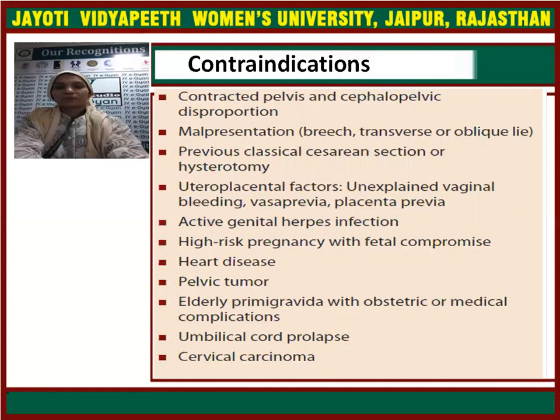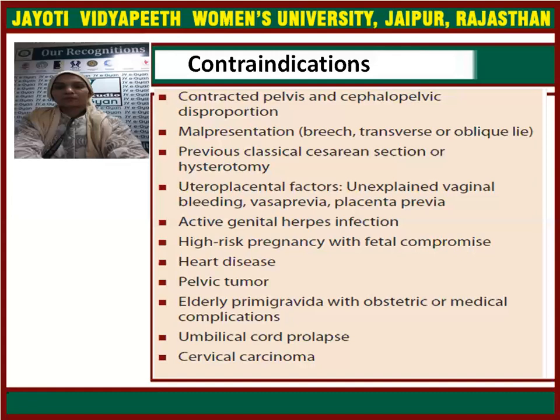Any previous case of cesarean section or hysterotomy, if there is a previous history of hysterotomy, then labor should not be induced, and the patient has to go for cesarean section. Uteroplacental factors like unexplained vaginal bleeding where no cause can be found. Vasa previa, as we have already seen, the loss of blood is much more. Fetal blood is there and maternal blood is also there, so the life of both is at risk.